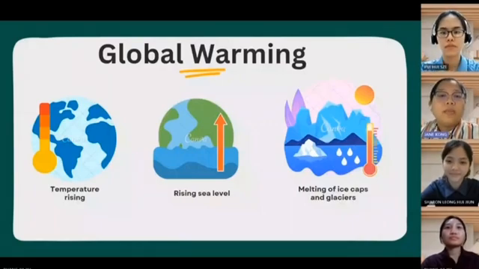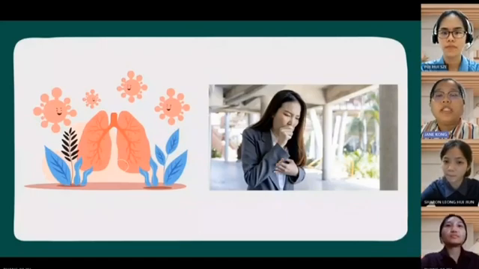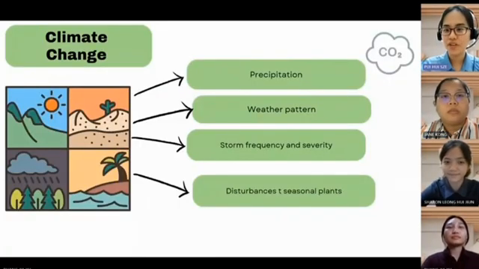Moreover, long-term exposure to the pollutants released from forest fires and the burning of fossil fuels can cause respiratory problems such as asthma and chronic pulmonary disease or other serious illness that can lead to death. Exactly, Jen, you are right.